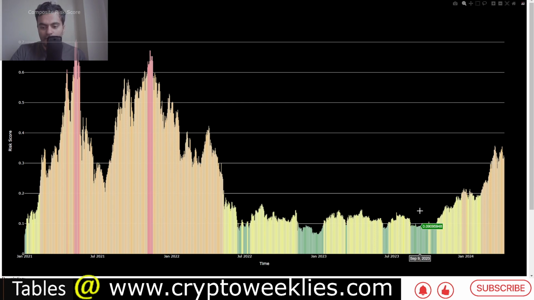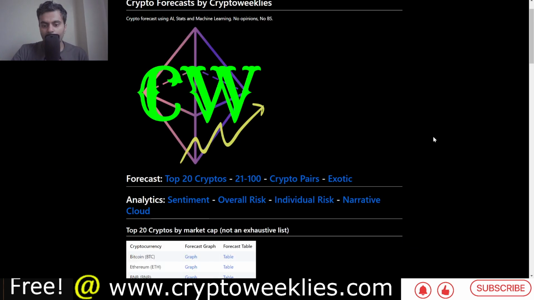You can see that when the risk is lower than 0.1, the color code is green. When the risk is higher than 0.6, the color code is red. So right now we are in the middle of the pack, between 0.3 and 0.4 risk. We keep on updating this chart every 24 hours.